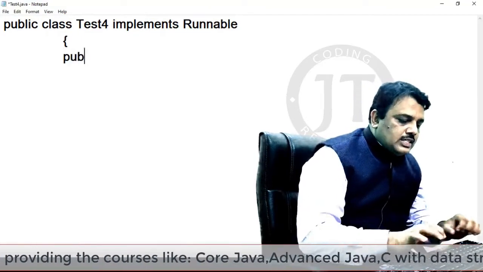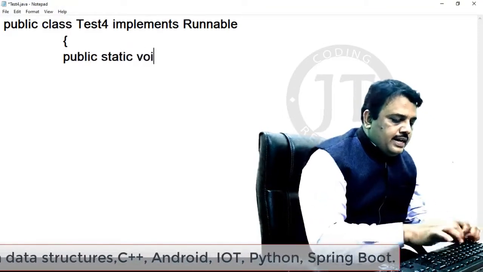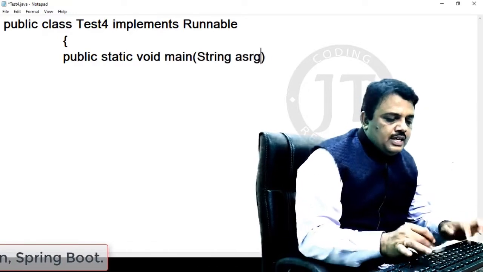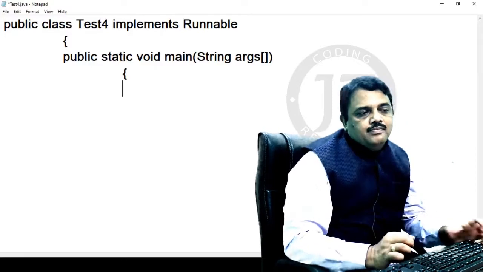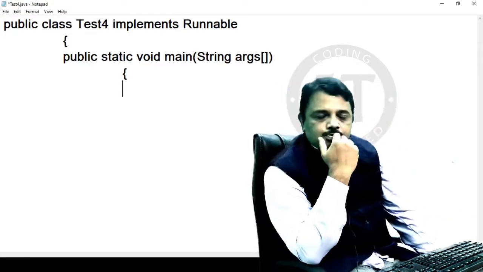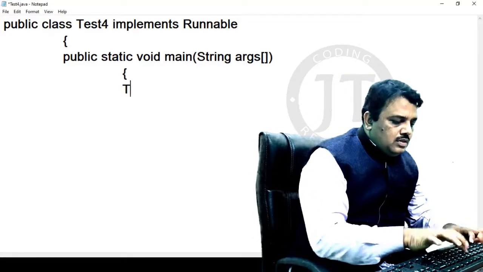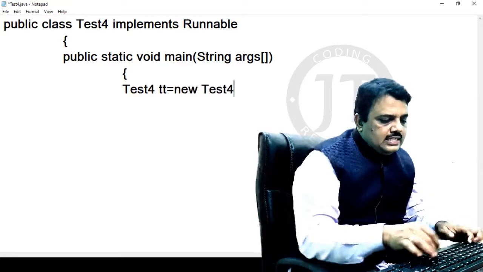Then public static void main, String args. Now I enter into main. You know that execution starts from the main block.